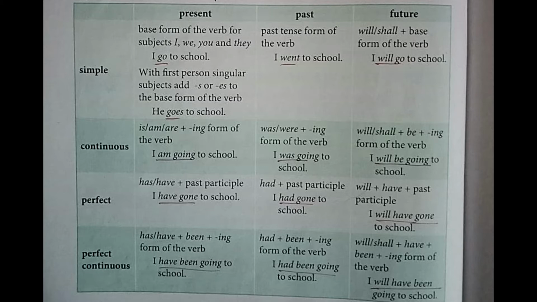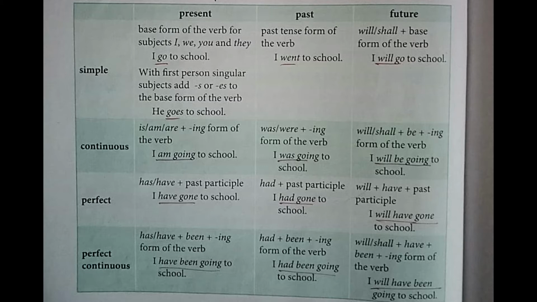With I, am will come. If it was he, is going. If it was we, are going will come to school. So here, past continuous tense: was/were plus ing form of the verb. For example, I was going to school. So students underline was going. Was plus going with I was. Why? Because I is singular. If it was they, were going. That is a past event we are talking about, but it is not yet completed, so past continuous. Okay, so here I was going to school.